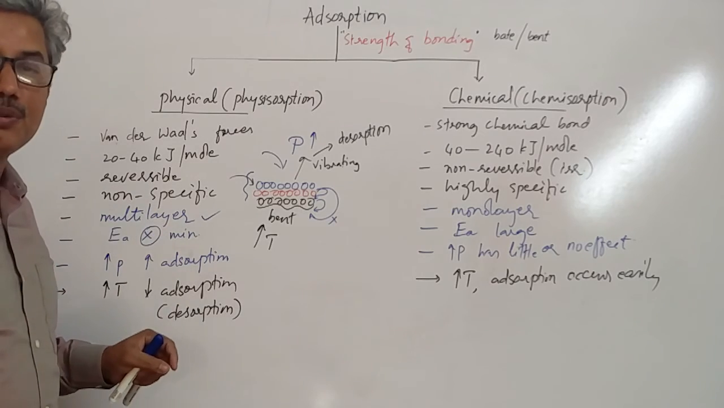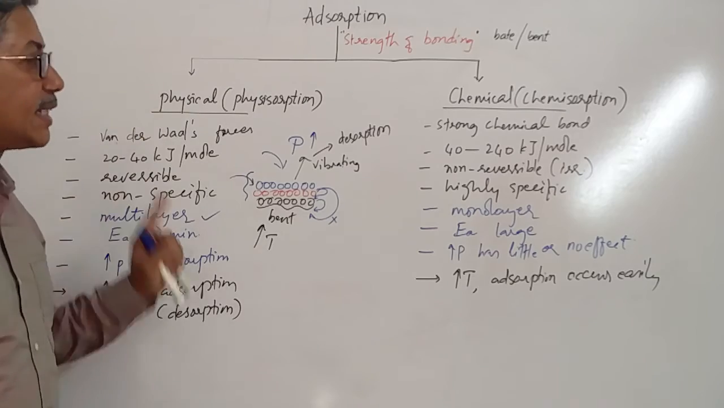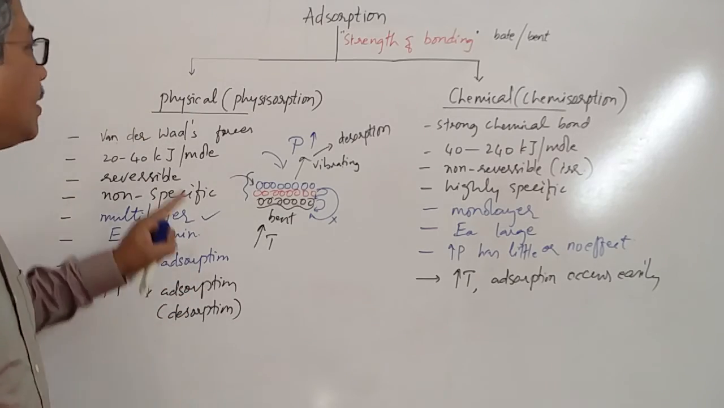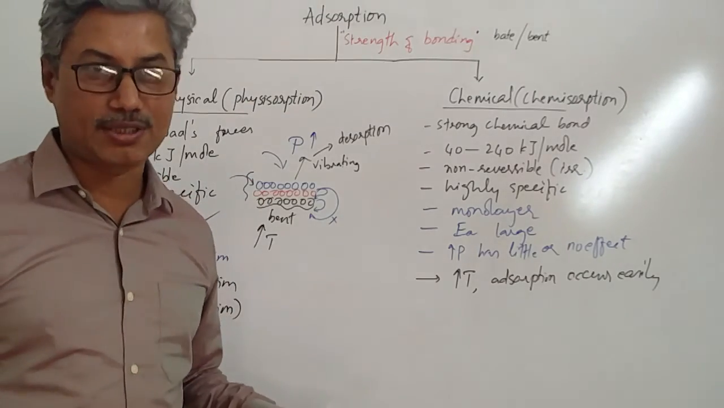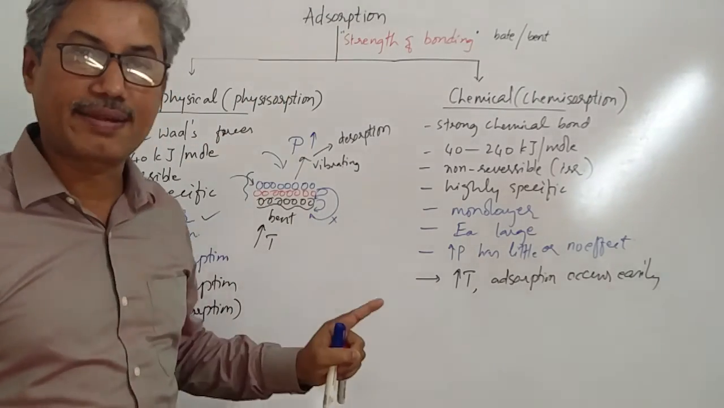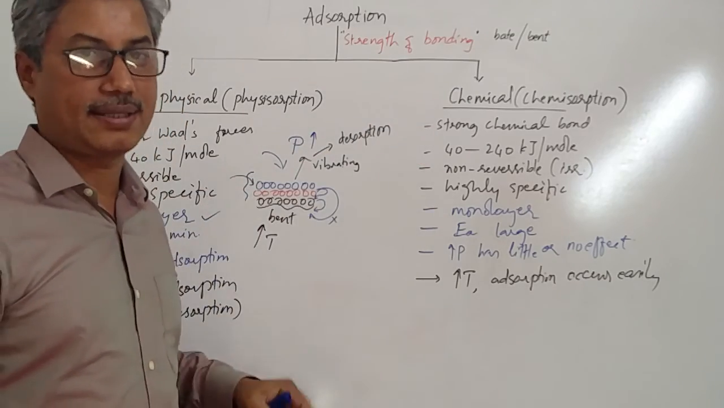Okay. These are a few noticeable differences between the physical adsorption and the chemical adsorption. Let me repeat this. Adsorption is classified into two types of adsorptions based on the strength of the bonding between adsorbate particles and the adsorbent. Clear, students?